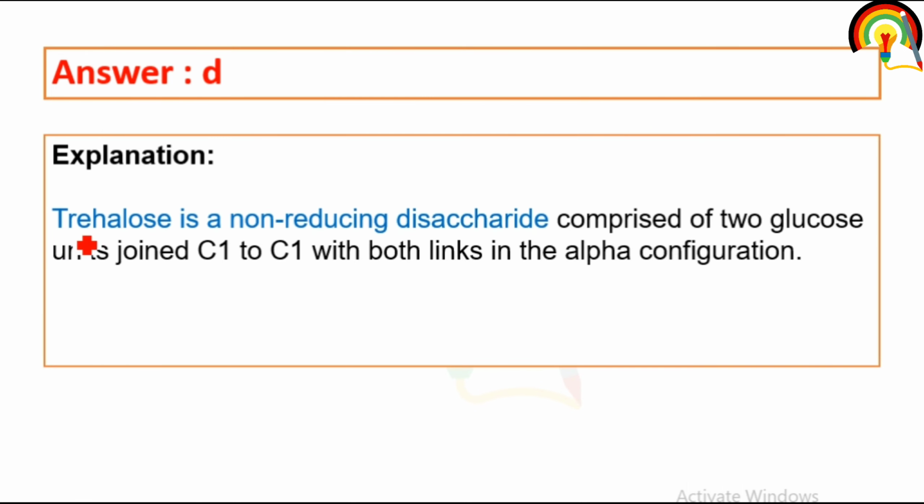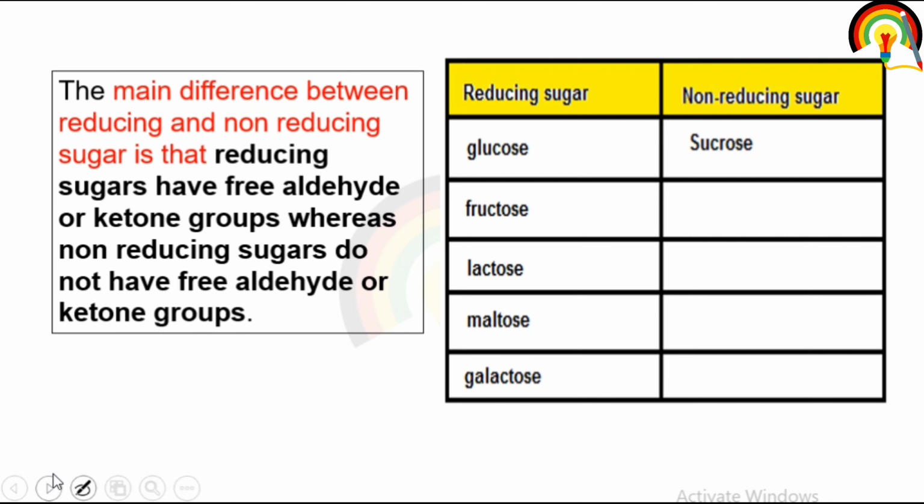So trehalose is a non-reducing disaccharide comprised of two glucose. Disaccharide means two monosaccharides combined together to form a disaccharide. So two glucose moieties are joined together by carbon 1 to carbon 1 with both links in alpha configuration.